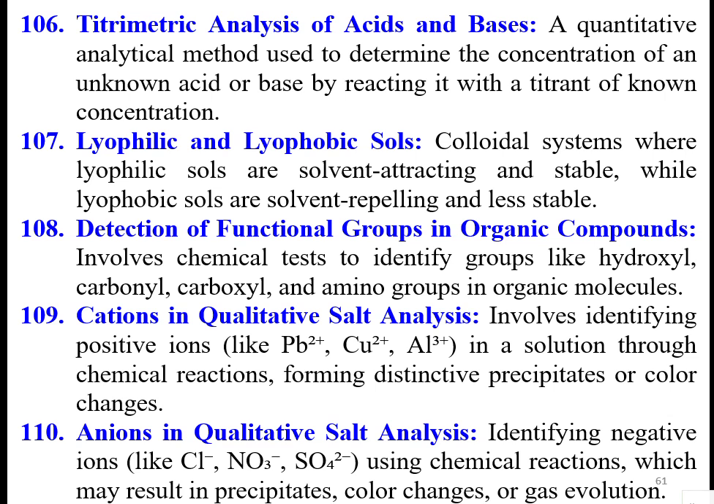Cations in qualitative salt analysis. It involves identifying the positive ions like lead, copper, aluminum in a solution through chemical reactions, forming distinctive precipitates or color changes. Similarly, anions in the qualitative analysis, identifying the negative ions like chloride, nitrate, sulfate, using chemical reactions which may result in precipitates, color changes, or gas evolution.